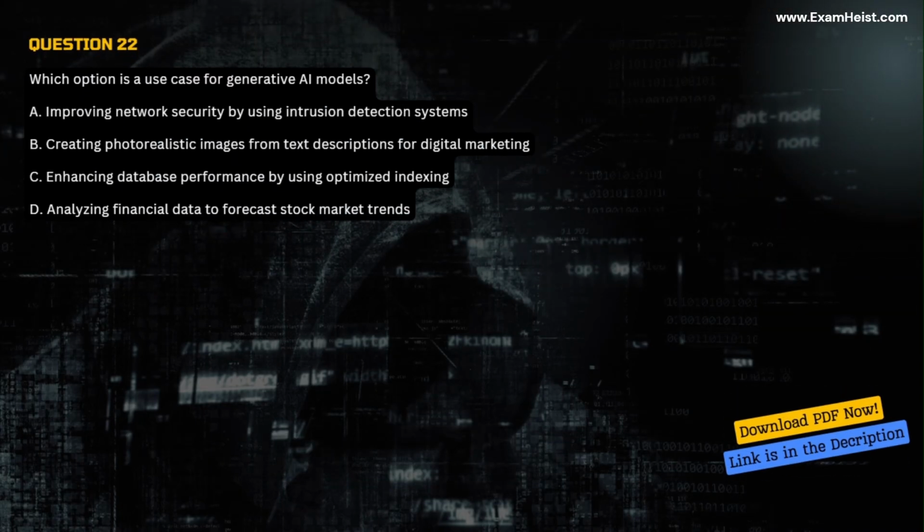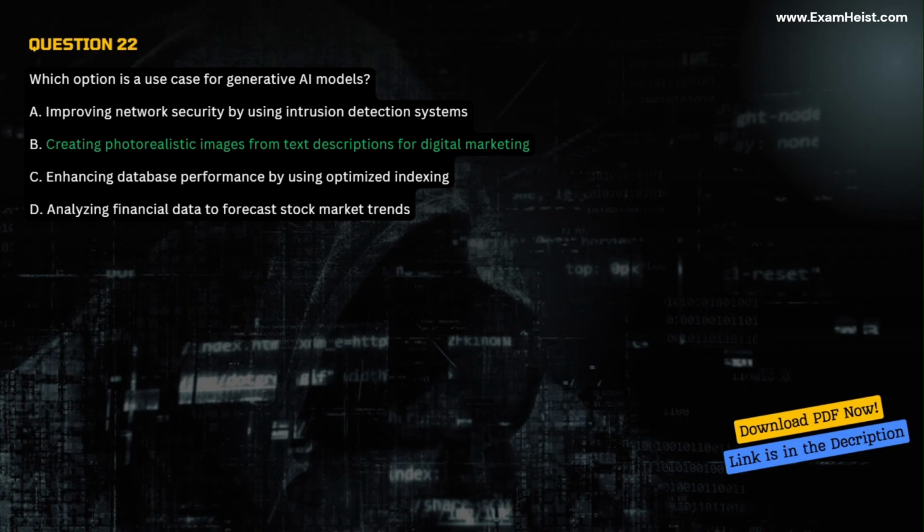Question 22. Which option is a use case for generative AI models? A. Improving network security by using intrusion detection systems. B. Creating photorealistic images from text descriptions for digital marketing. C. Enhancing database performance by using optimized indexing. D. Analyzing financial data to forecast stock market trends.